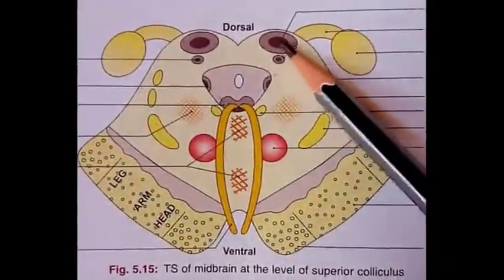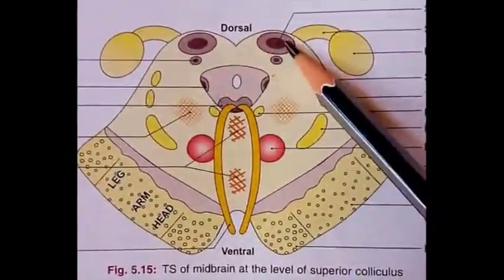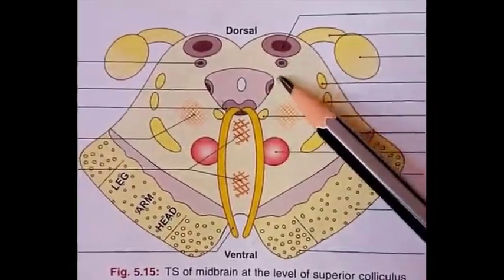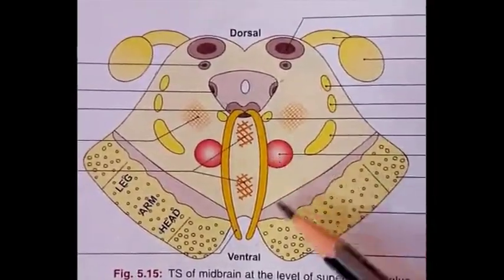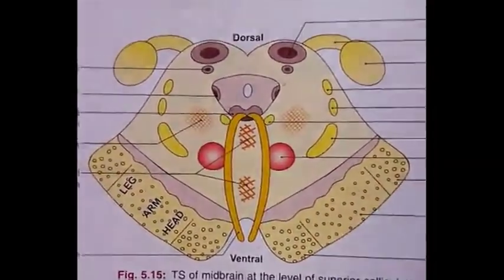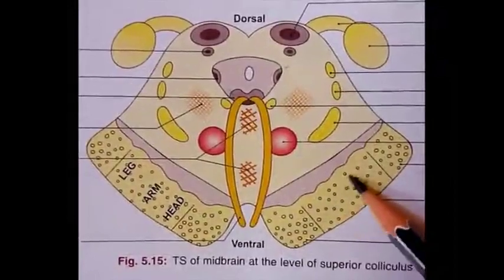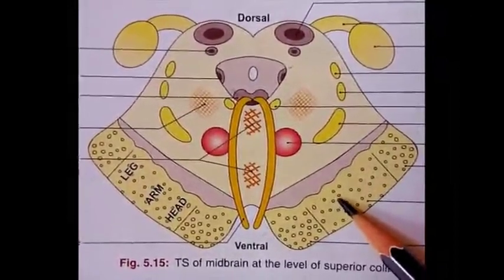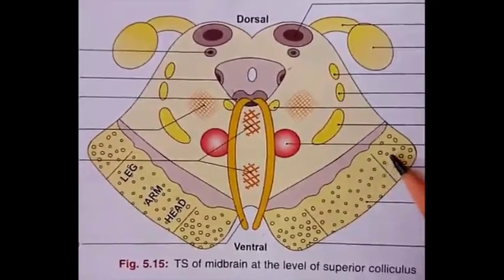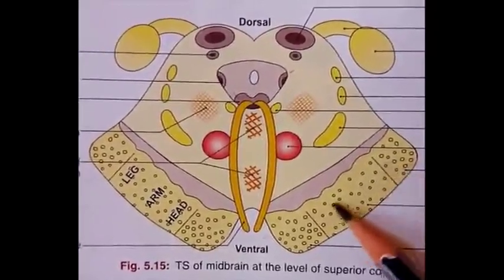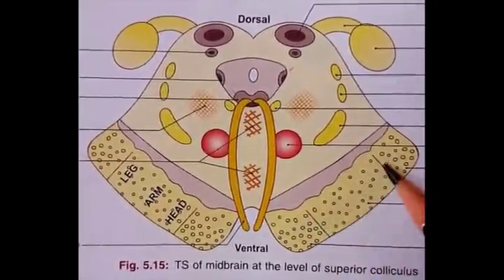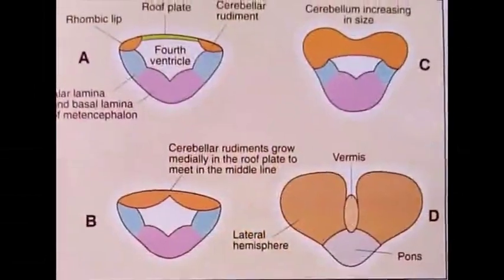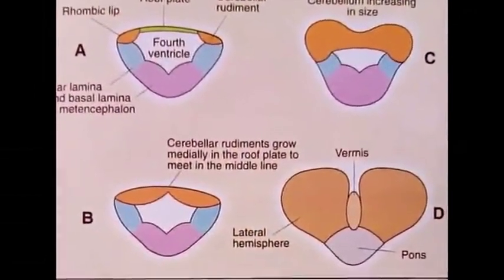The alar lamina gives rise to the cells of the colliculi. Some cells from the alar lamina migrate ventrally to form the red nucleus and the substantia nigra. The marginal layer of the ventral part of the mesencephalon is invaded by downward growing fibers of the corticospinal, corticobulbar and corticopontine pathways. This region becomes greatly expanded and forms the crus cerebri of the midbrain. Next is the development of the cerebellum.